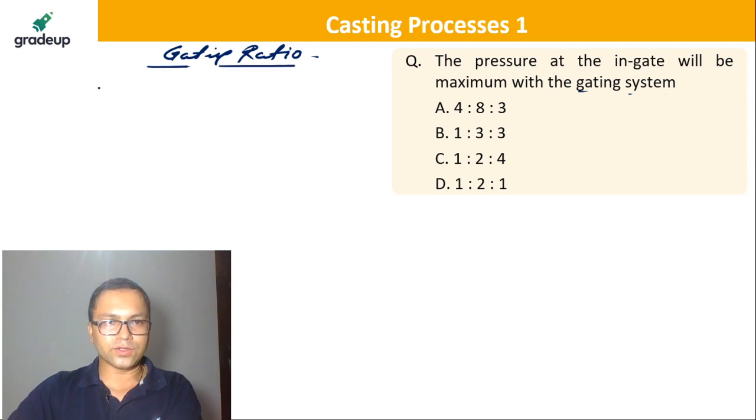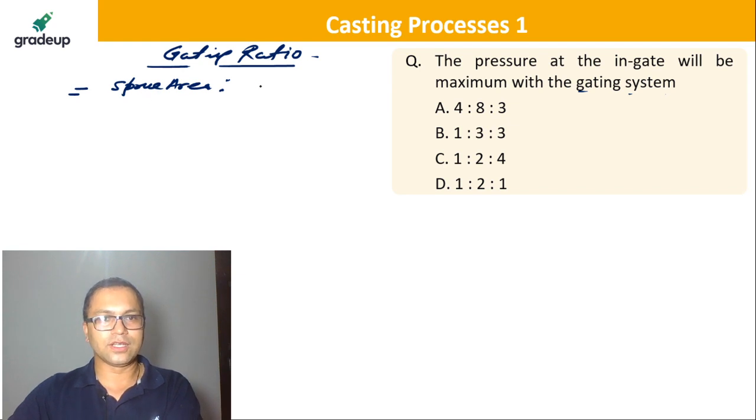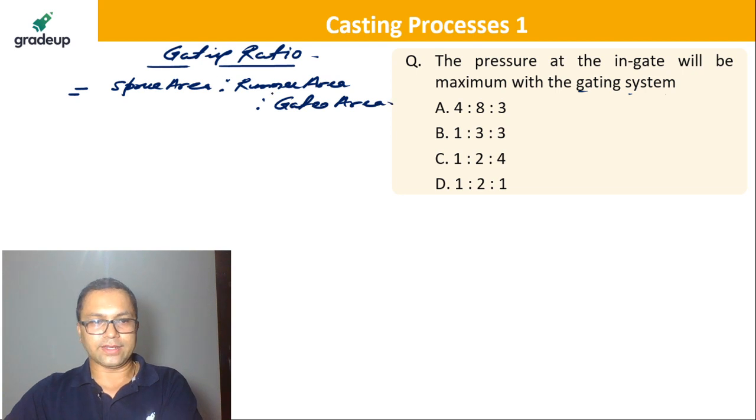Here, gating ratio is nothing but sprue area to runner area to gate area. That's called a gating ratio.